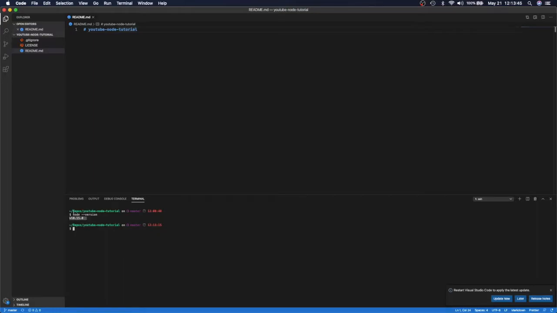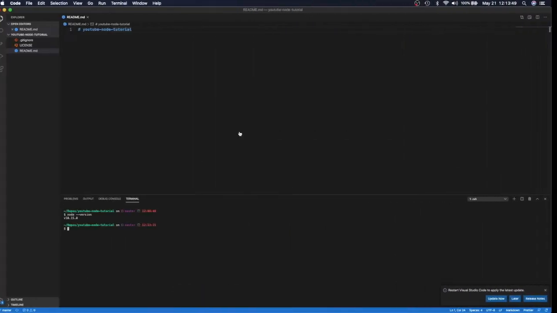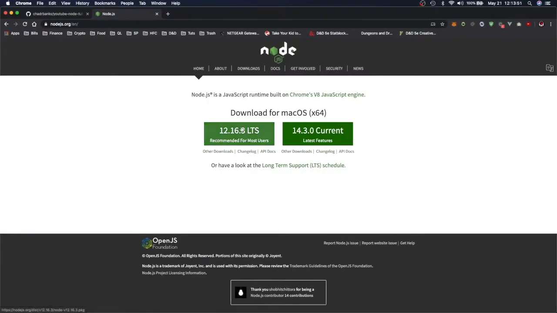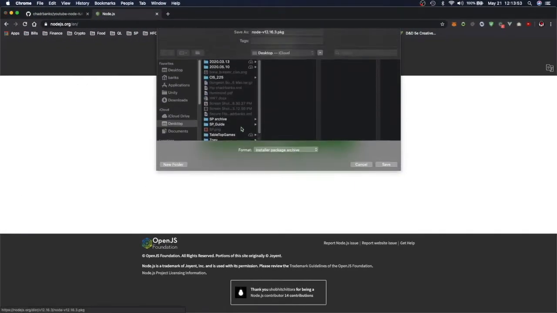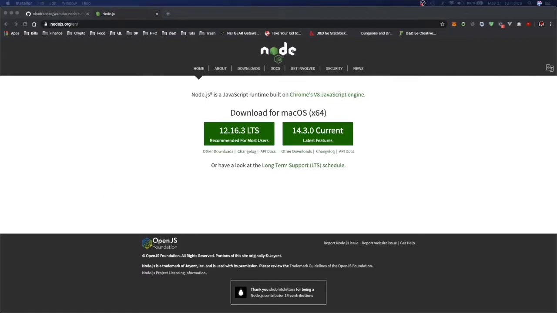So I'm going to run this just to see if I can update mine to the latest version and kind of walk you through the install process. If you want to see the install process for Windows, let me know. I have a Windows computer around here somewhere. I could probably do it.